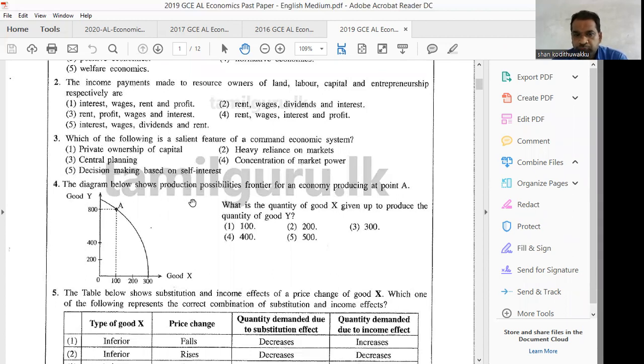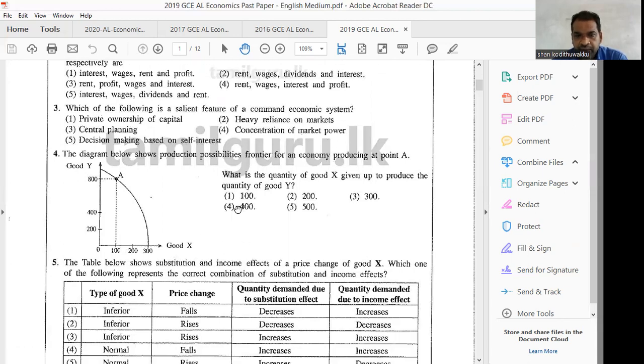The diagram below shows the production possibilities frontier for an economy producing at point A. Here in this economy, they are producing good Y and good X, and they have selected a combination at A of 800 units of Y and 100 units of good X. Then what is the quantity of good X given up now?